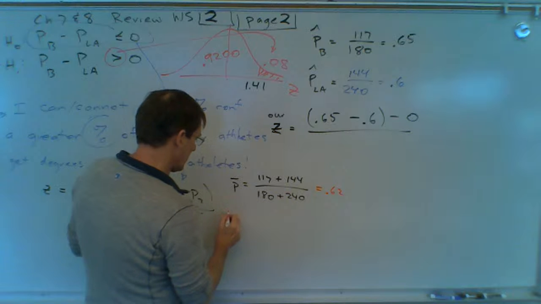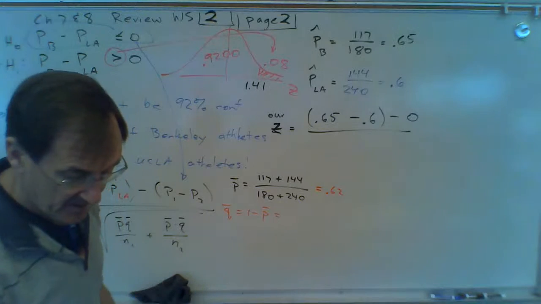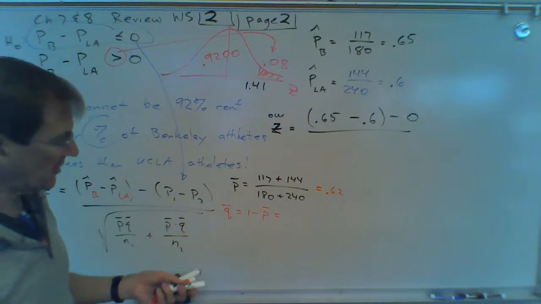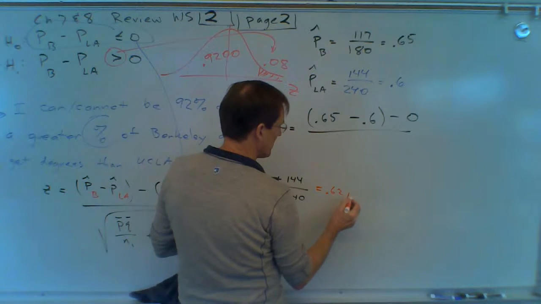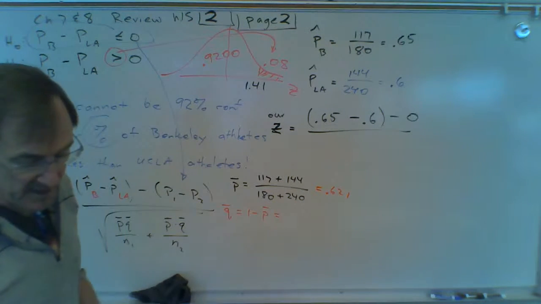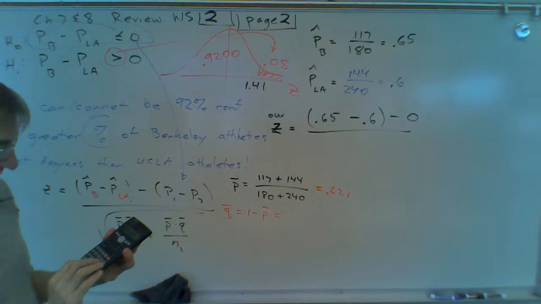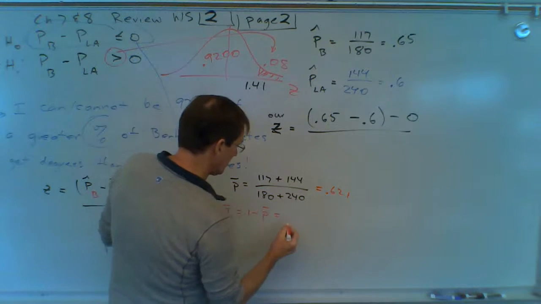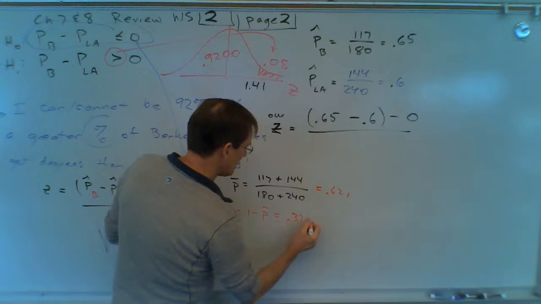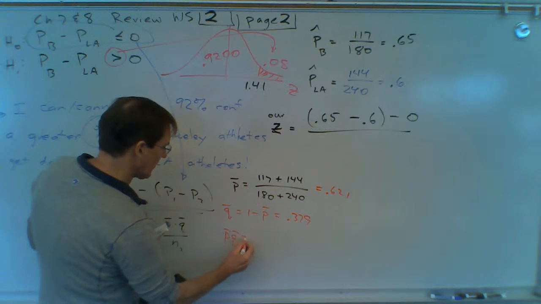And then q bar is 1 minus p bar. It's 0.621. I put a whole bunch of decimals, I put this in memory, so I'm not going to round it at all, so you may get a tiny bit different answer if you round. 1 minus that is 0.379. And then when I multiply those two together, p bar times q bar, I get 0.235.